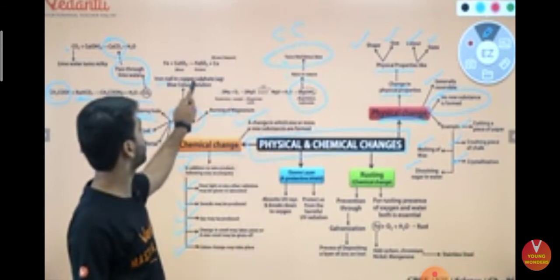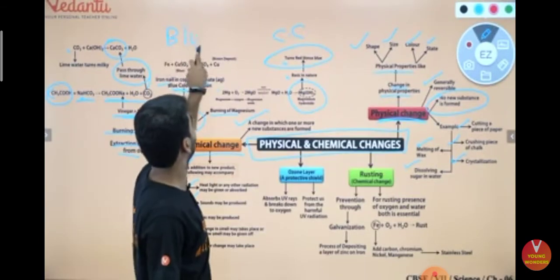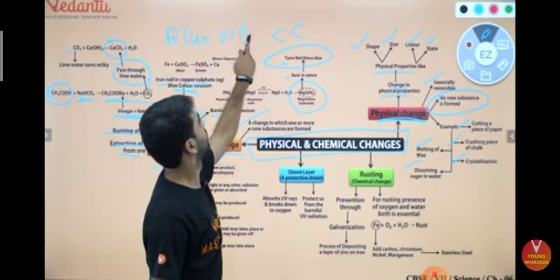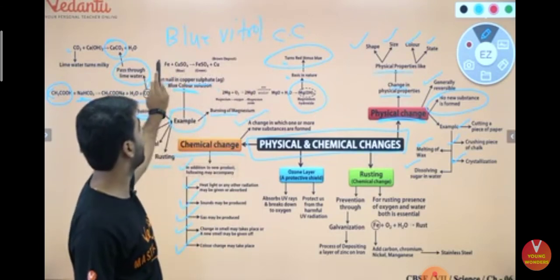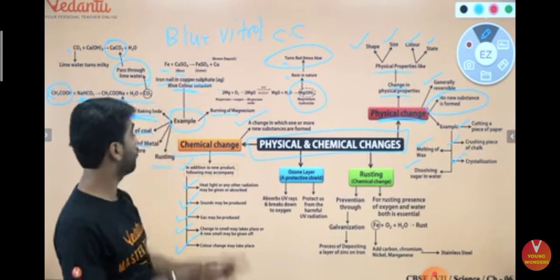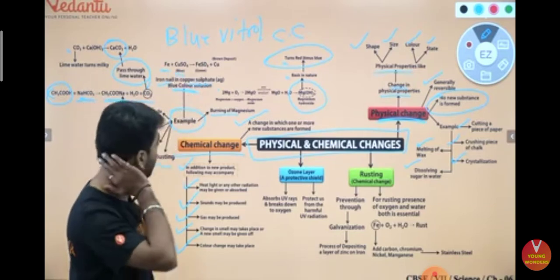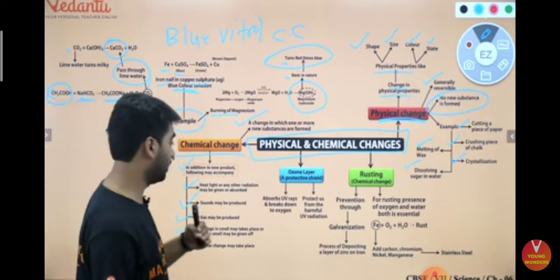Iron nail, when you put it in copper sulfate, which is a blue color solution also known as blue vitriol. FeSO4 is green in color. Iron plus copper sulfate gives FeSO4, that is green, also known as green vitriol, and copper is deposited on the electrode.